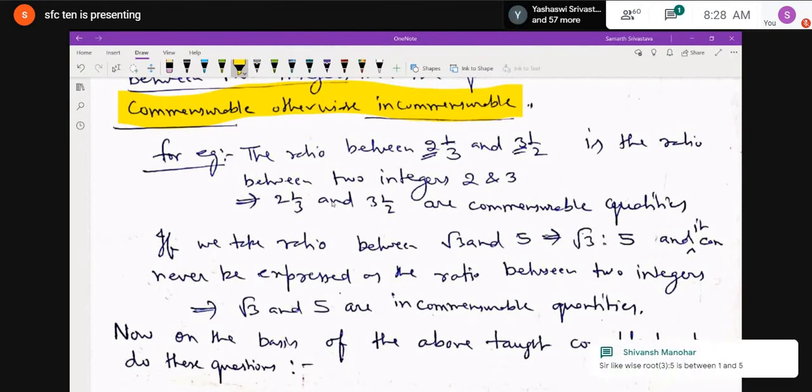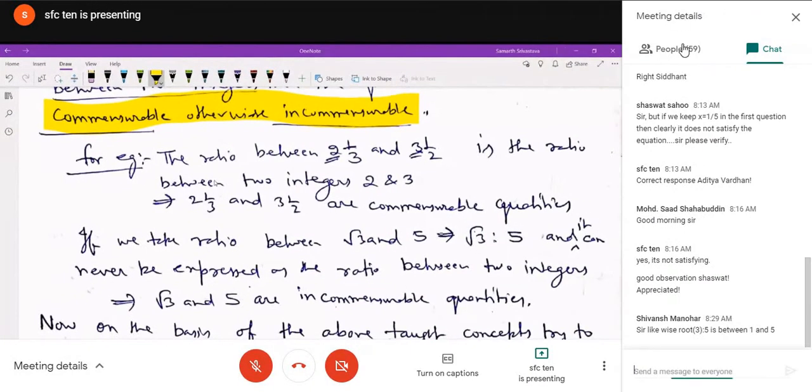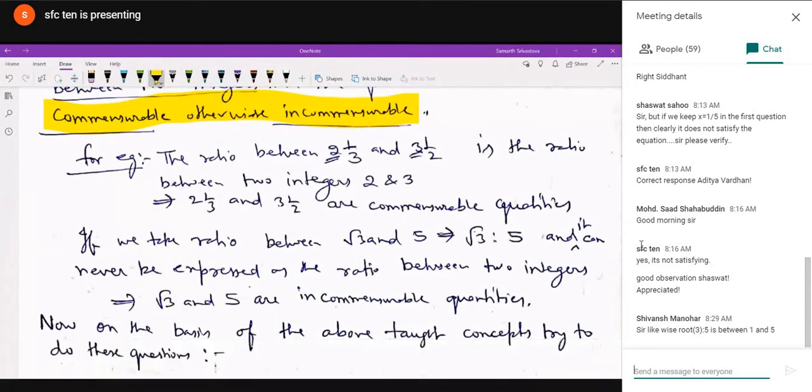Now, whatever I have taught you today, boys, on the basis of this I am giving you the assignment. And the assignment of today is very, very important. Okay, just remember this. Just a minute.